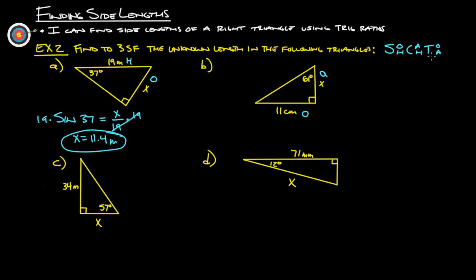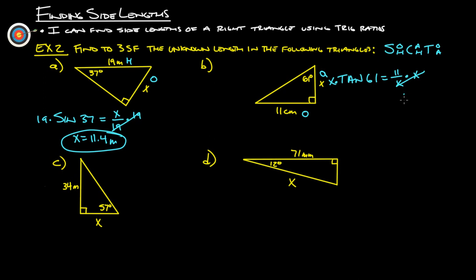Over here, tangent is the one that deals with opposite and adjacent. So we will want to set this up as tangent of 61 degrees equals opposite, which is 11, over adjacent, which is what we're looking for, which really is the x. So what we want to do is get x all by itself. Let's multiply both sides by x.